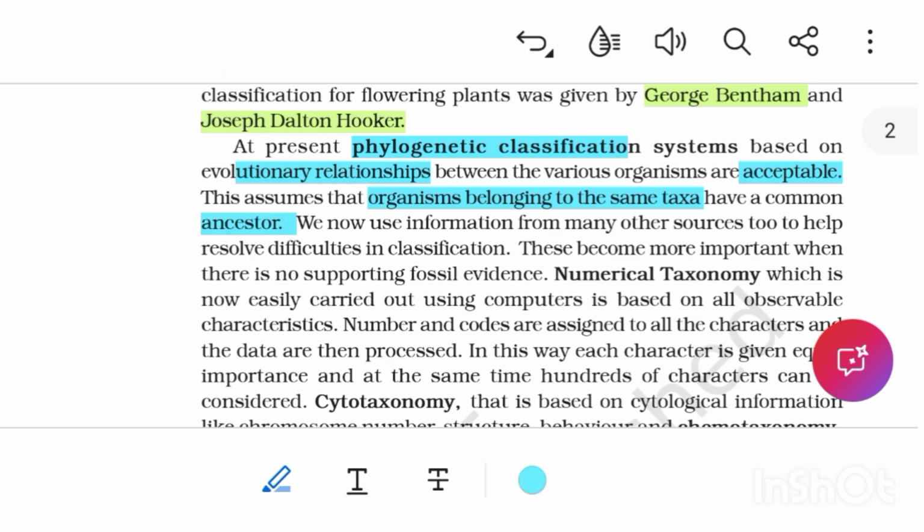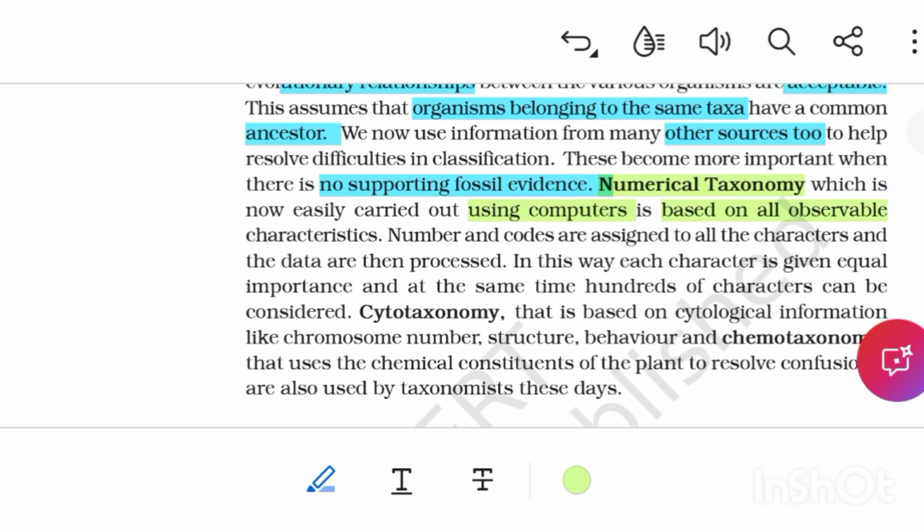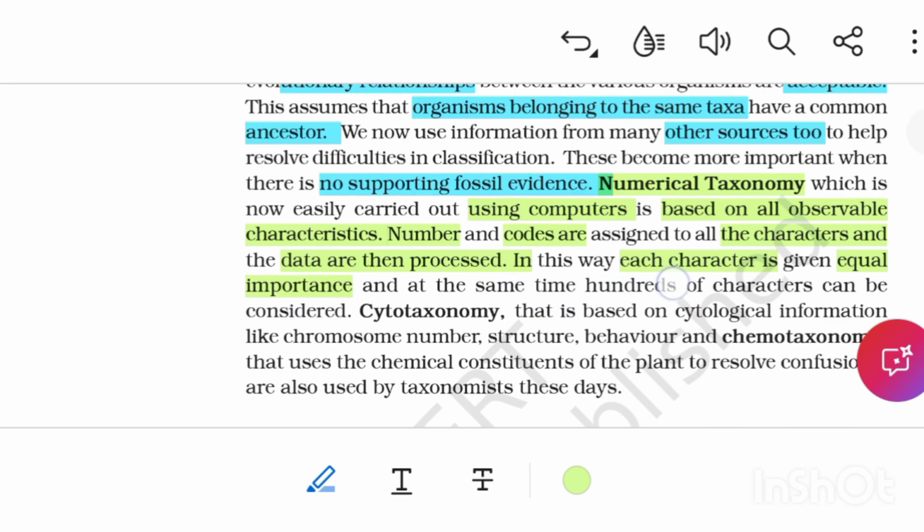We now use information from many other sources too to help resolve difficulties in classification. These become more important when there is no supporting fossil evidence. Next, numerical taxonomy. Numerical taxonomy, which is now easily carried out using computers, is based on all observable characteristics. Numbers and codes are assigned to all characters and the data are then processed. In this way, each character is given equal importance and at the same time hundreds of characters can be considered.